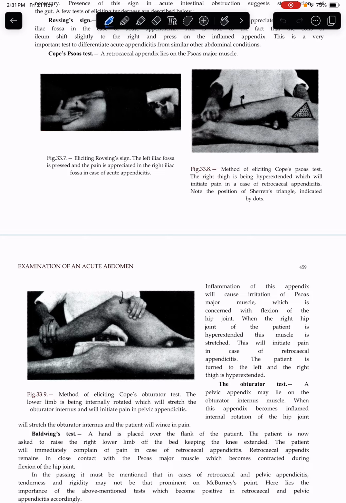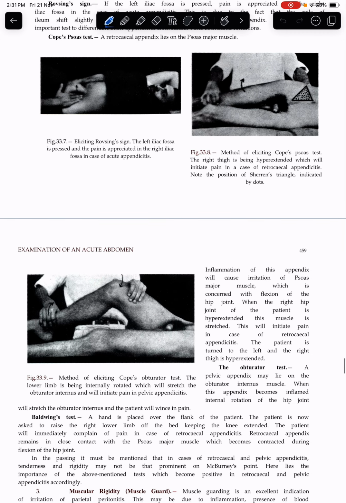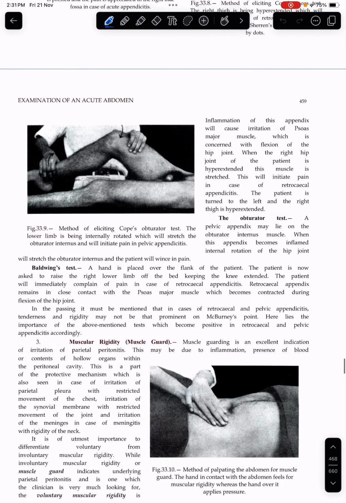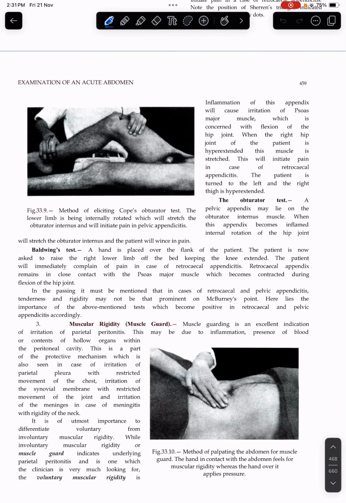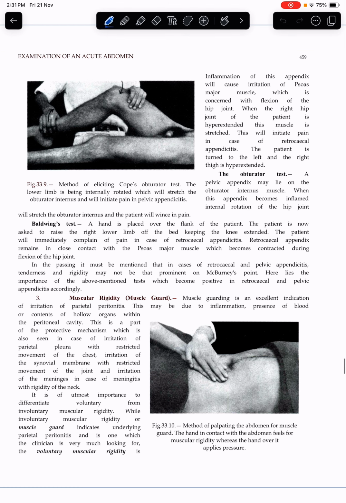Eliciting Rovsing sign: the left iliac fossa is pressed and the pain is appreciated in the right iliac fossa in case of acute appendicitis. Method of eliciting the Cope obturator test. Inflammation of the appendix will cause irritation of the psoas major muscle, which is concerned with the flexion of the hip joint. When the right hip joint of the patient is hyperextended, this muscle is stretched. This will initiate pain in the case of retrocecal appendicitis. The patient is turned to the left and the right thigh is hyperextended.